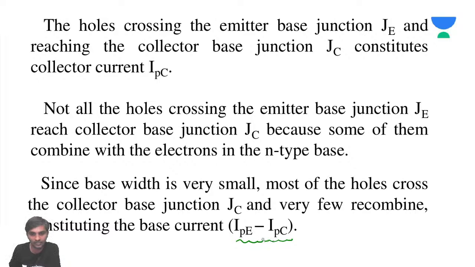The total current is going to be IPE minus IPC, and this is the base current. Base current is going to be IPE minus IPC.